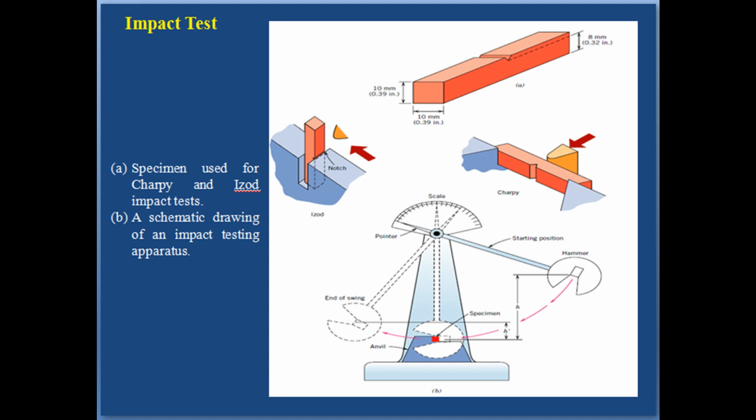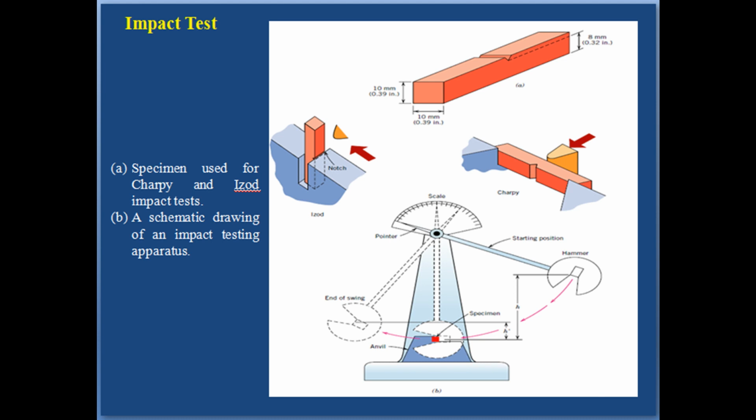The Charpy V-notch technique is most commonly used in the United States. For both Charpy and Izod, the specimen is in the shape of a bar of square cross section into which a V-notch is machined. This is shown in figure A. The apparatus for making V-notch impact tests is illustrated schematically in figure B.